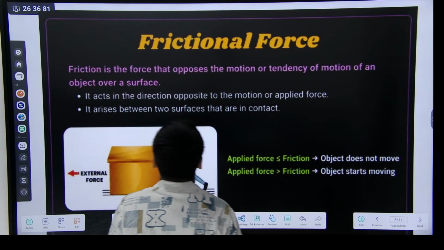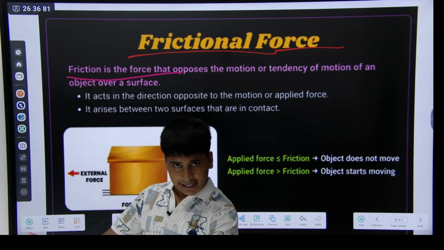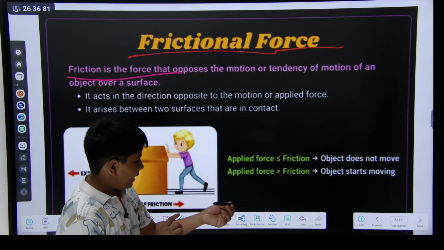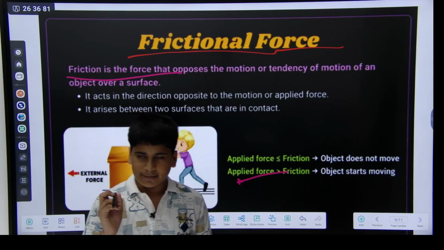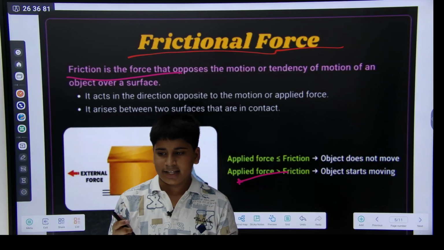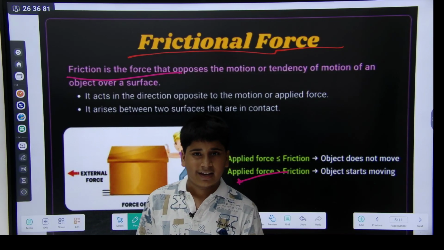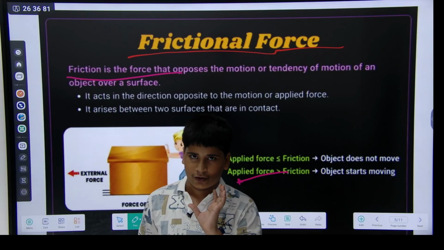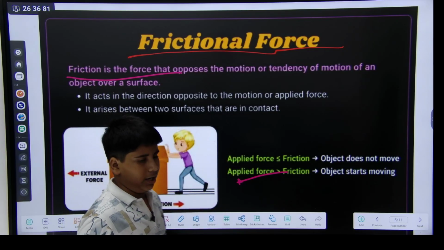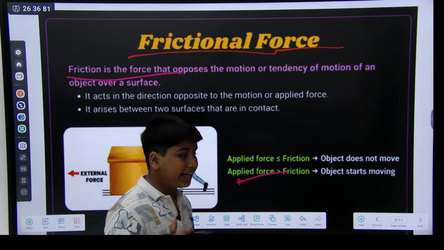Okay, now frictional force. Frictional force is the force that opposes motion, like when you are pushing anything. Like this is a pen, when I push it like this, it has a very small mass, so there is very small frictional force. But here is a very big block, so its mass is very much, so it also has very much frictional force. That's why I cannot easily move it. I can move it when I cross the limit of the frictional force.